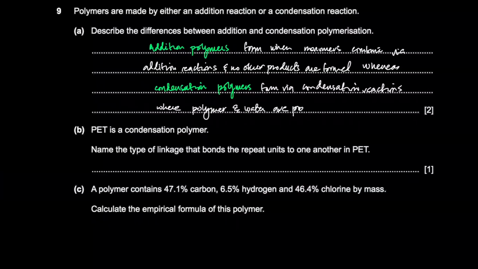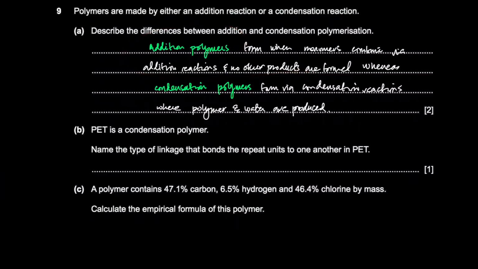So you don't get just a single product, you also get water being produced. That's one difference. The other differences are that addition polymers have the same empirical formula as the monomer. Condensation polymers have different empirical formulae from the monomer.